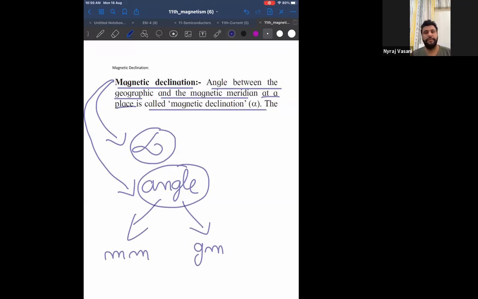So Rohit, please confirm if you have understood. Soham has understood very well. So Rohit, have you understood? Let me know. Understood. Okay.